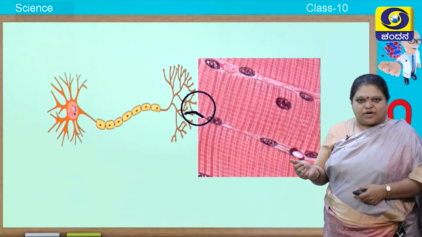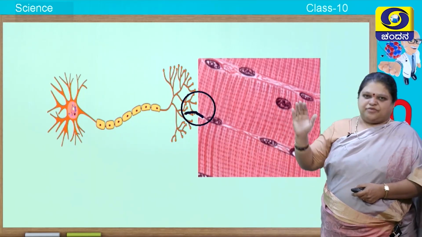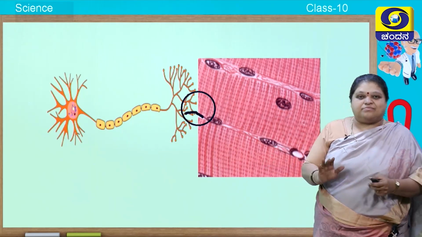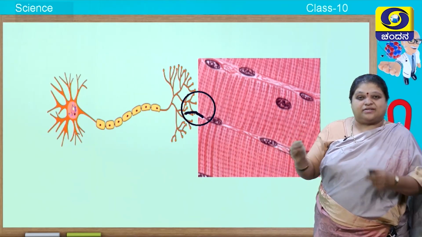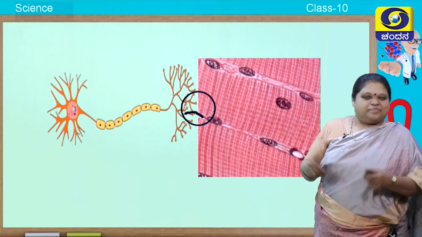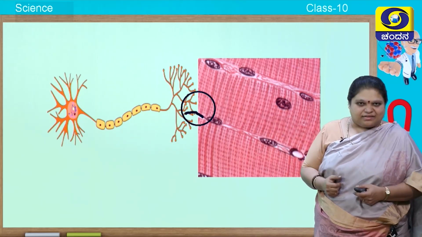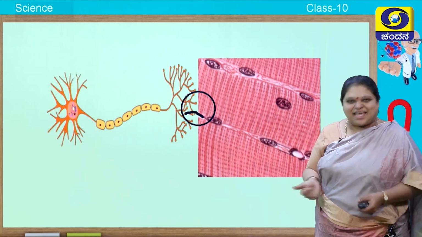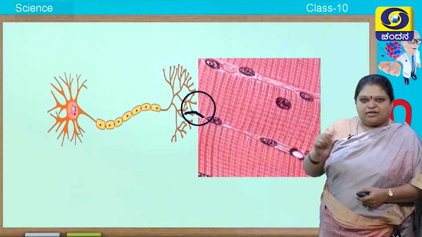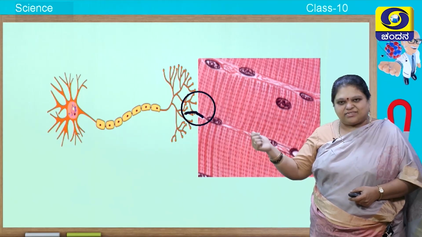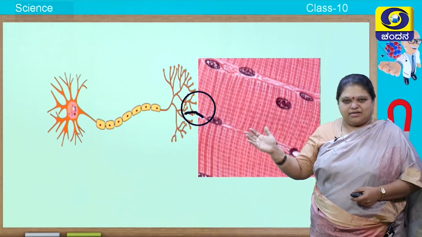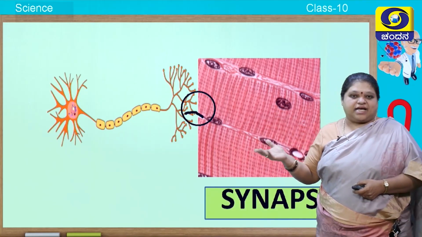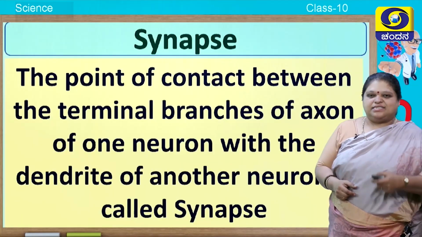Now sometimes what happens, in the place of a neuron, there will not always be neurons present. Sometimes the messages have to be sent to the muscle cells. It may be skeletal cells or something like that. At that time the synapse will work in the same way. So a neuron connected to a muscle cell, here I have shown some muscles. There also the synapse will work. So this is how it happens. That is called a synapse.